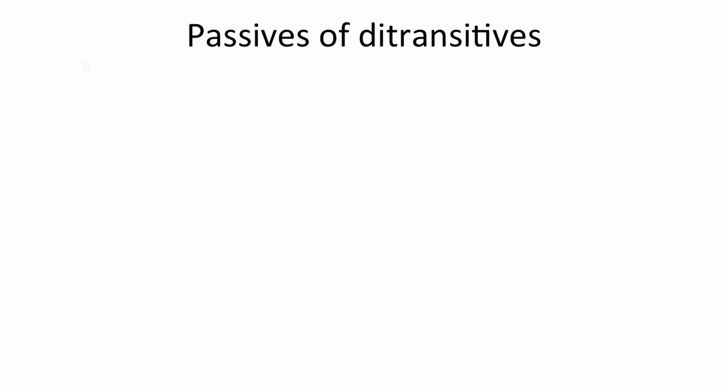Remember that ditransitive clauses have two objects. What do you think that means when it comes to making a passive clause with a ditransitive verb? If you thought it meant that you can make two different passives, one with each object becoming the subject of the passive clause, then you're right.